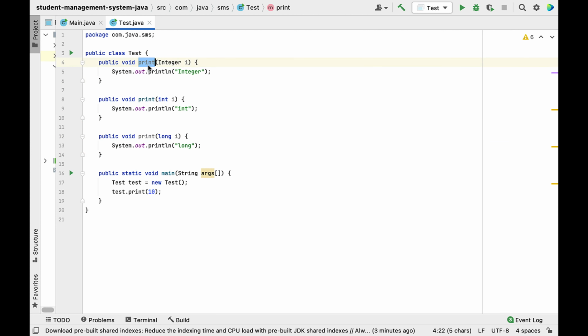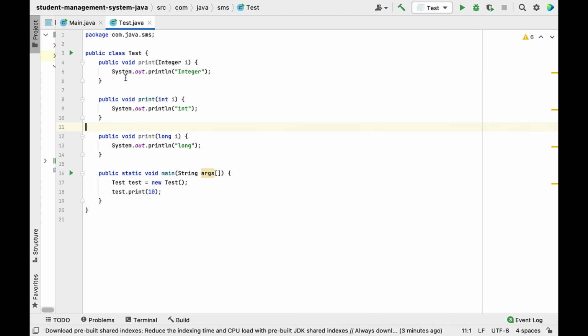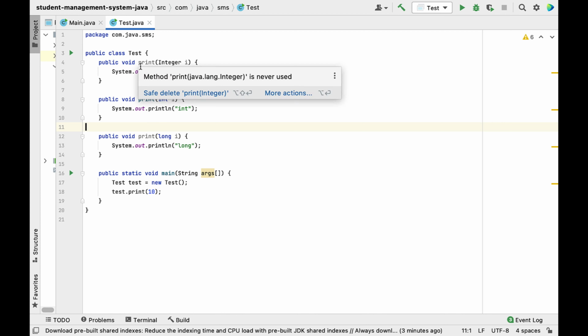The first print method takes the Integer wrapper class as an argument. The second print method takes the primitive type int as a method argument, and the third print method takes long as a method argument. So these are the 3 overloaded methods, and this is called method overloading.